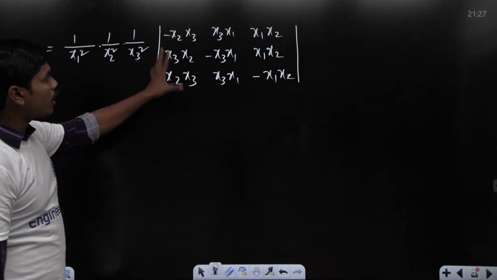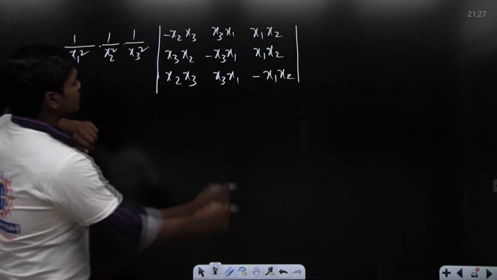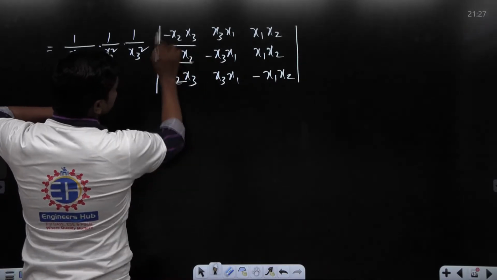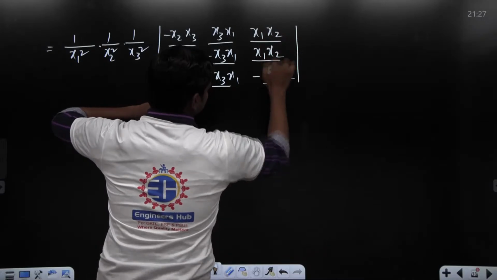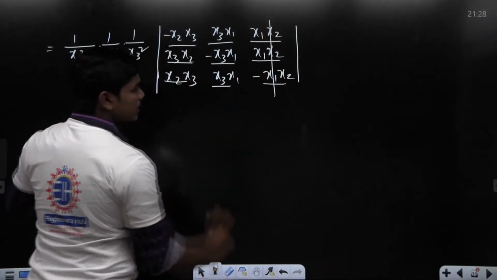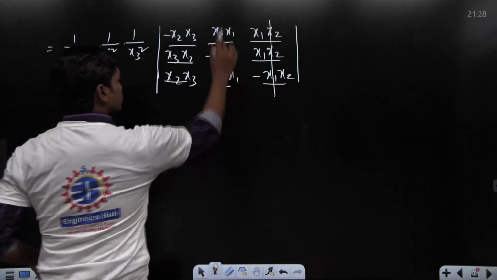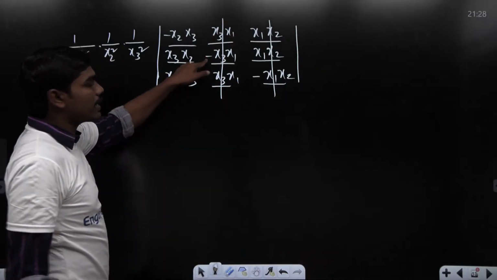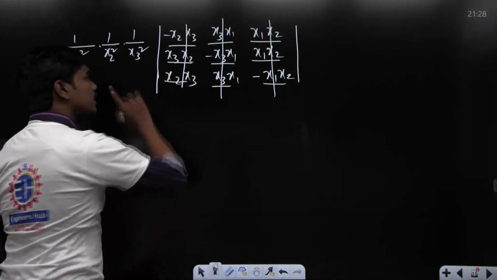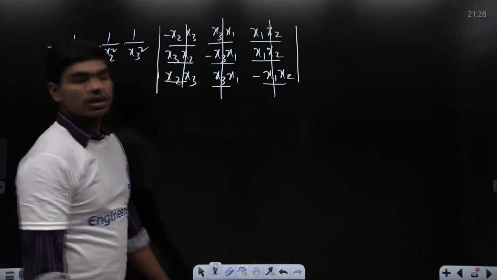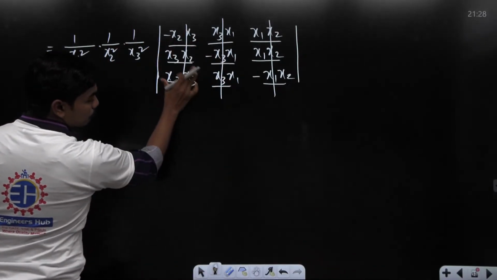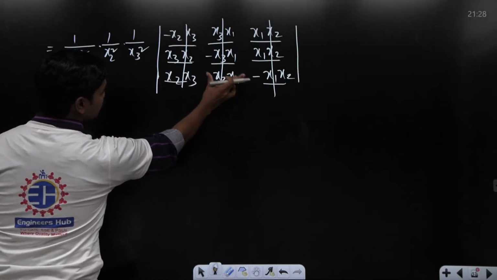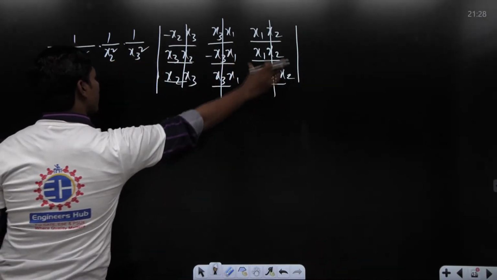From each column, you can see every column has the same terms, but of course some minus sign is prevailing in one of those. All these three terms are identical, but with a minus sign in the last row. Similarly, these three terms are identical with a minus sign in the second row, and these three terms are identical with a minus sign in the first row. So if you solve this, you can take x2 x3 common from this complete column, similarly x3 x1 common from this column, and also x1 x2.